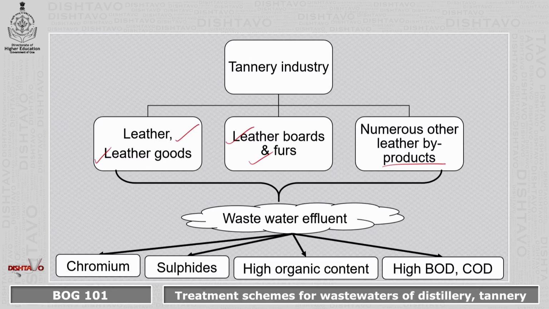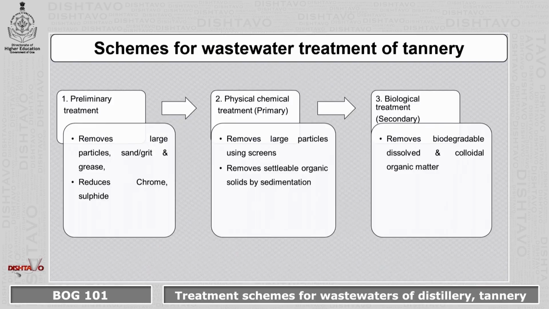Once this processing has been done, the wastewater effluent generated has a high chromium content, high sulfide content, high organic content, and high BOD and COD content.